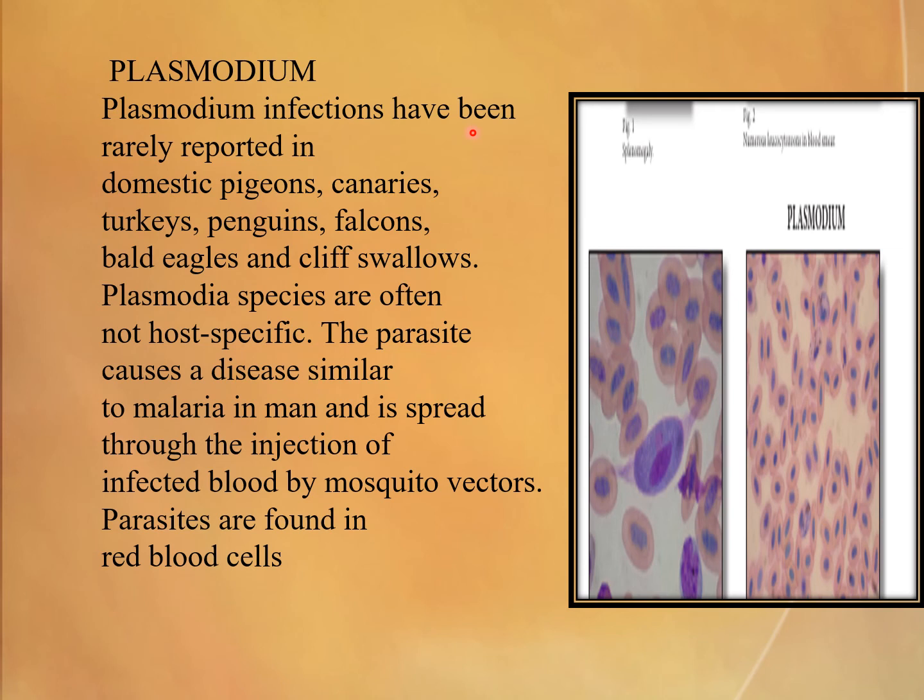Plasmodium infection has been rarely reported in domestic pigeons, canaries, turkeys, penguins, falcons, bald eagles, and cliff swallows. Plasmodium species are often not host-specific. The parasite causes disease similar to malaria in man and is spread through the injection of infected blood by mosquitoes. Parasites are found in the red blood cells inside the blood. The Plasmodium is famous.